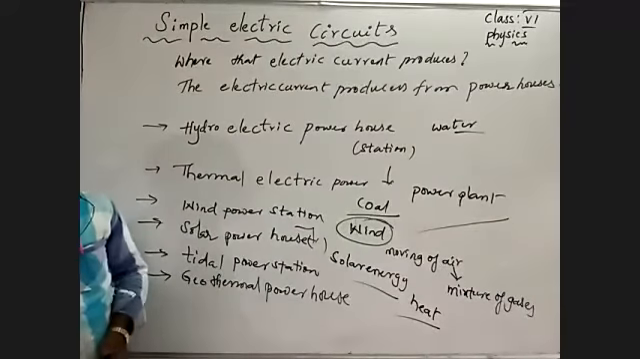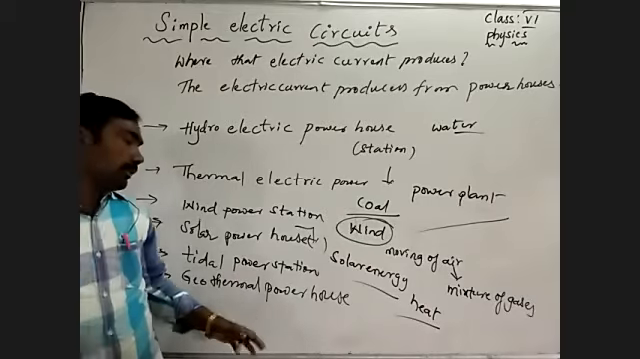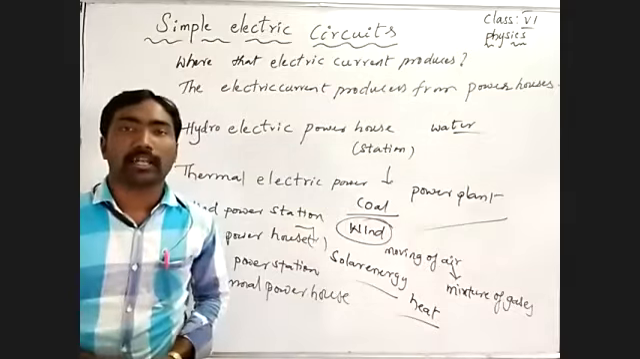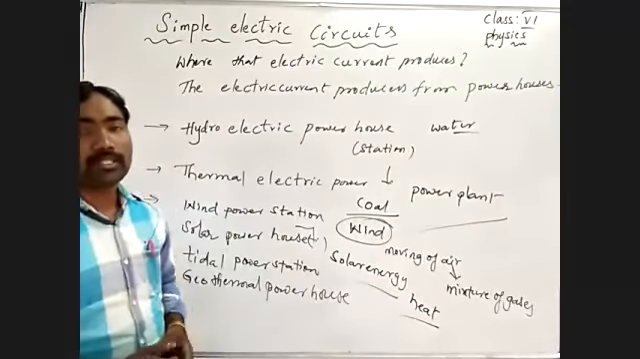they can produce electric current. And a geothermal powerhouse, whereby waste manure they can produce electric current. And a nuclear power plant.